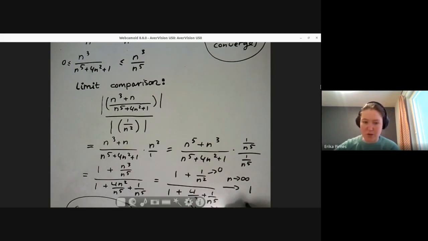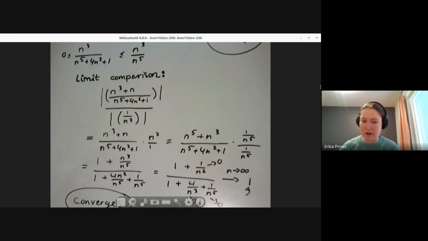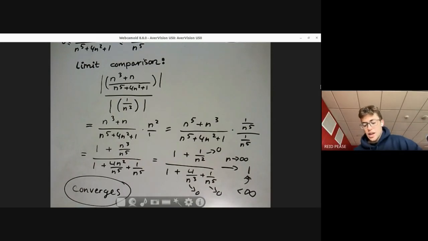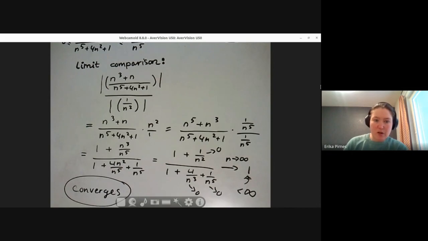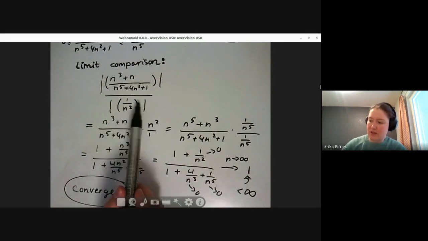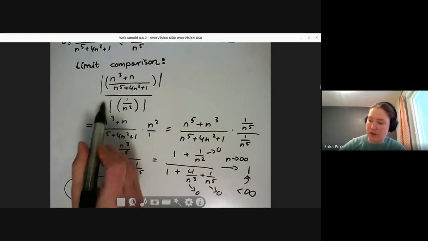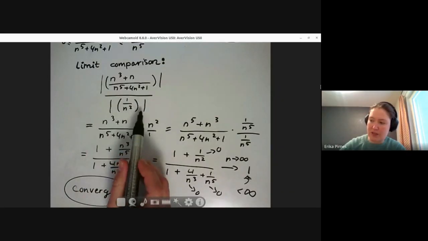And here, what was crucial was not that the limit is 1, it could have been 2 as well, but it should be a finite number. And if it's 0, then what does that mean? If it's 0, then it would mean that this is much bigger in some sense. We divided by this thing, and we know this thing converges.